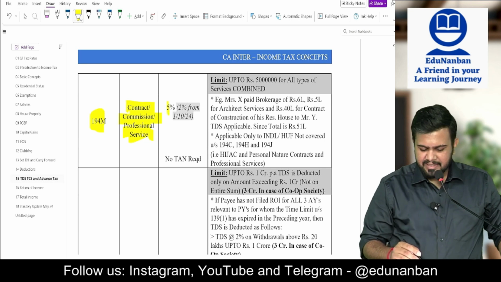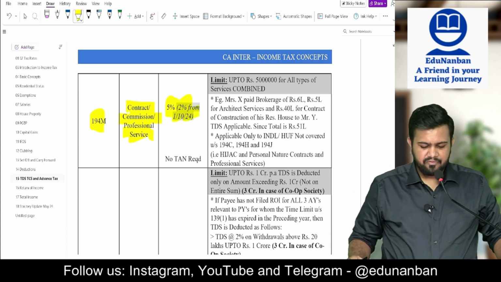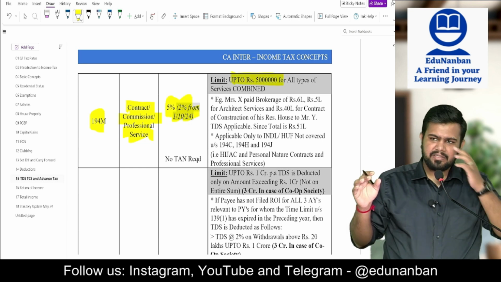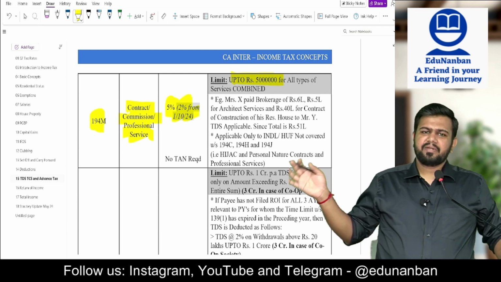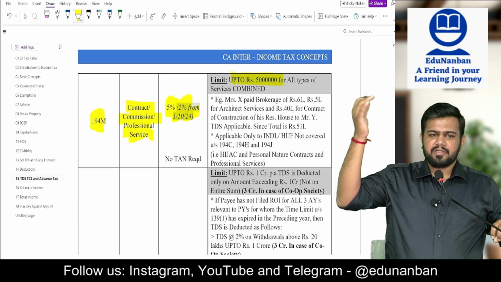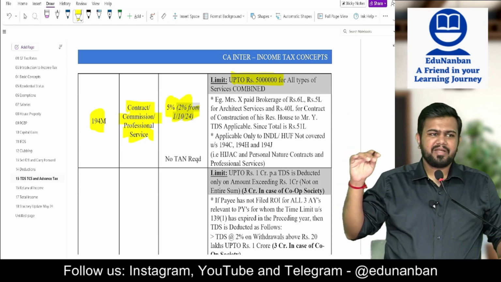The TDS rate is 5% and it is 2% with effect from 1/10/2024. Limit is up to 50 lakhs. Hence, only if the person is a very high paying individual, in that case only they are asking them to pay. When it comes to rent, 50,000 rupees per month. Okay, then only they are asking to pay TDS. Here also 50 lakhs per year.